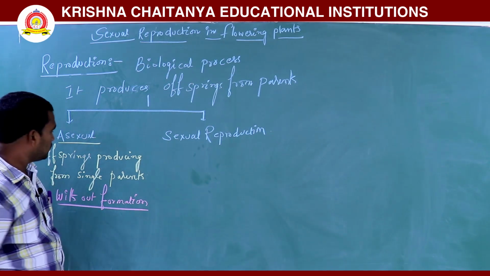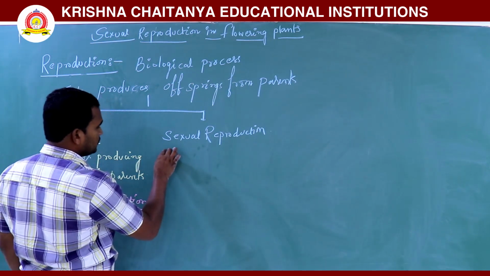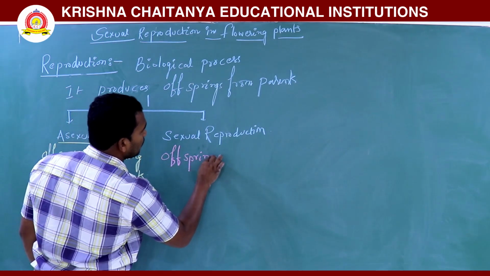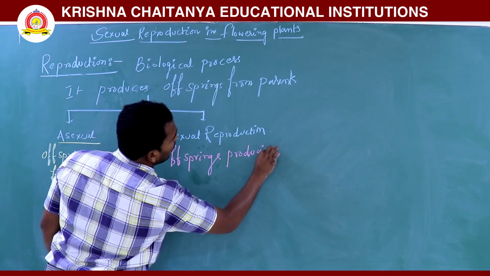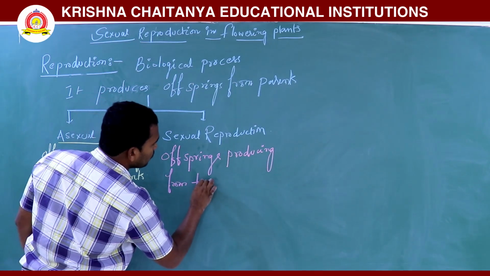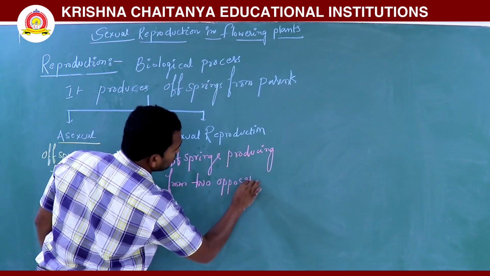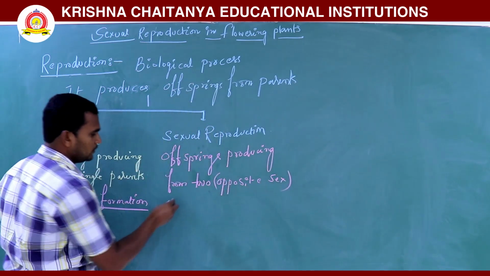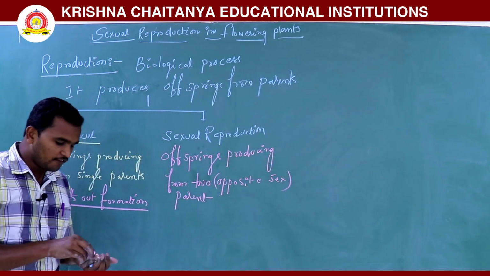In sexual reproduction, offsprings are produced from two different types of parents, two opposite sex parents.